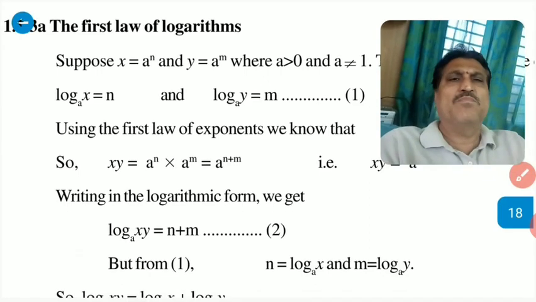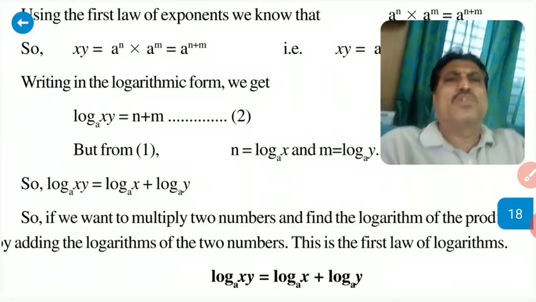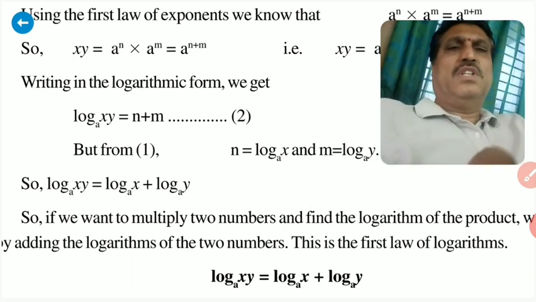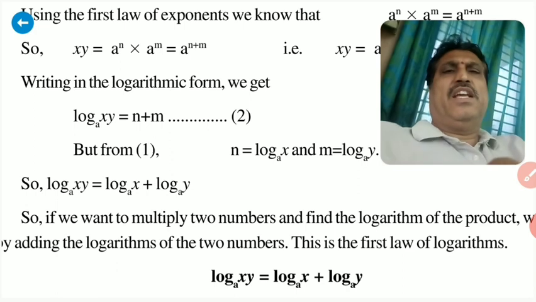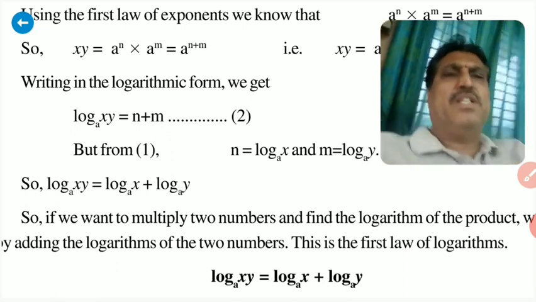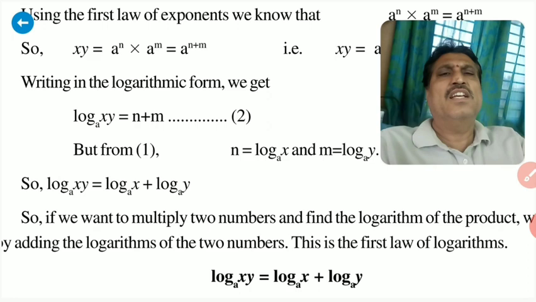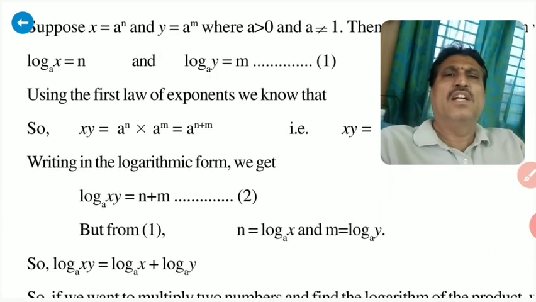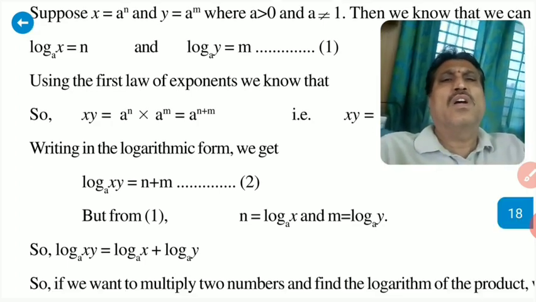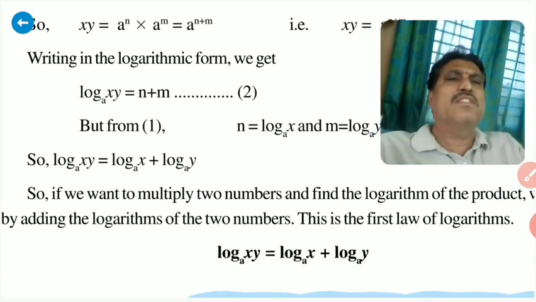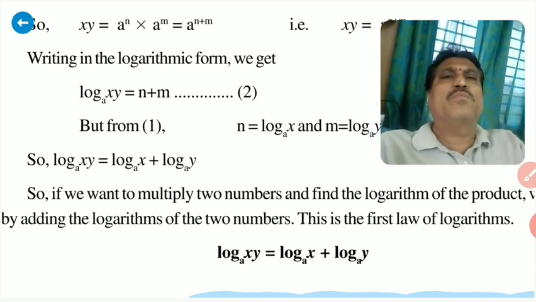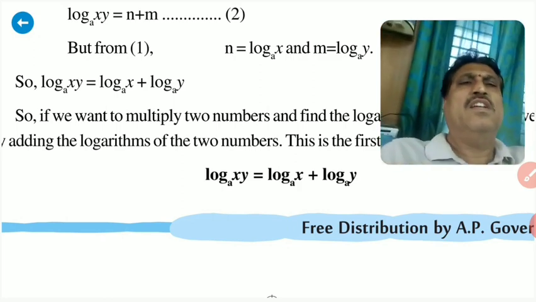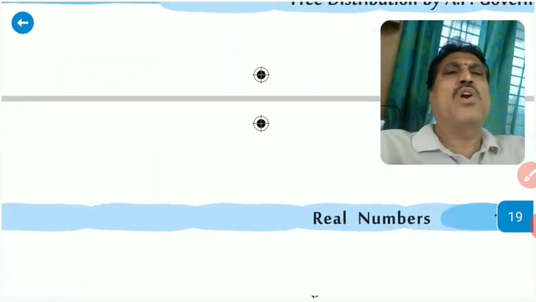Now see some laws of logarithms. Suppose log xy to the base a. This is the product rule. If log xy to the base a is there, then it is log x to the base a plus log y to the base a. This is the expansion of log xy. The explanation is also there in your textbook in general. So at least we have to memorize the rule. Log xy to the base a is equal to log x to the base a plus log y to the base a. This is called the product rule.